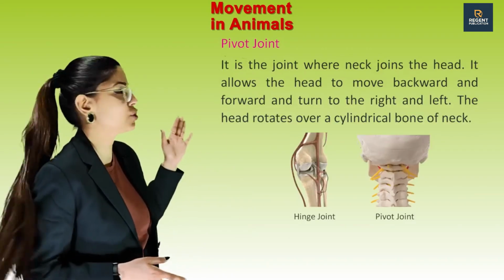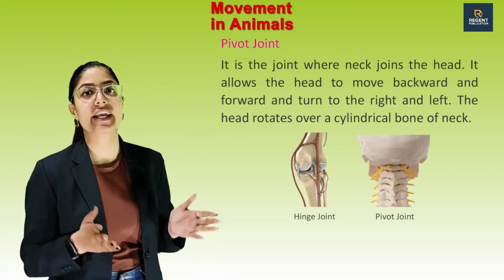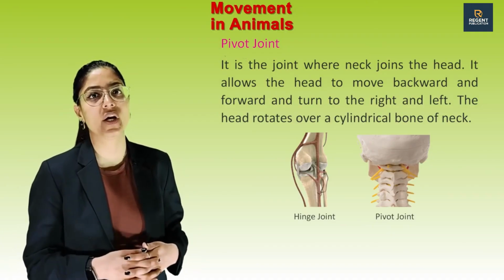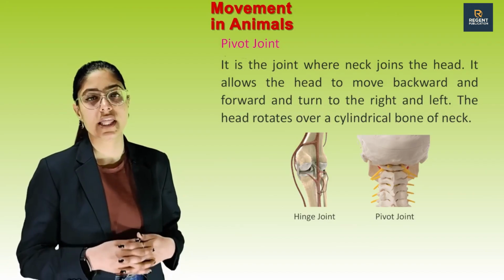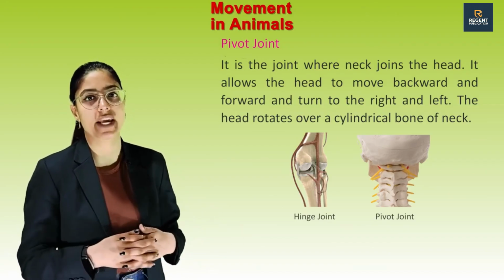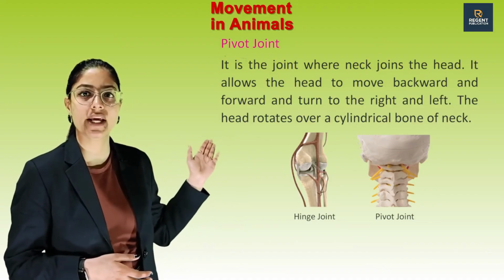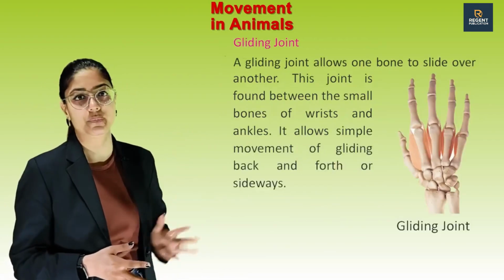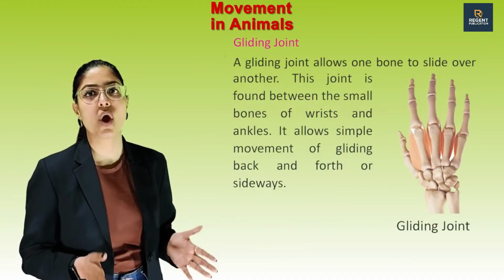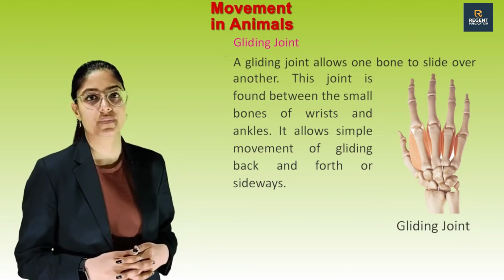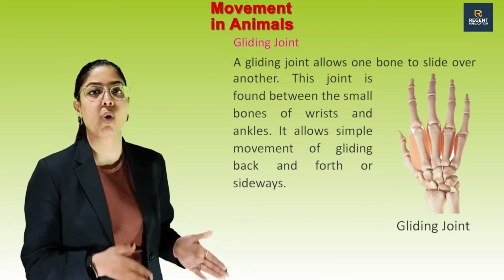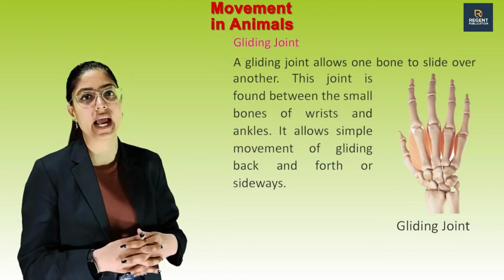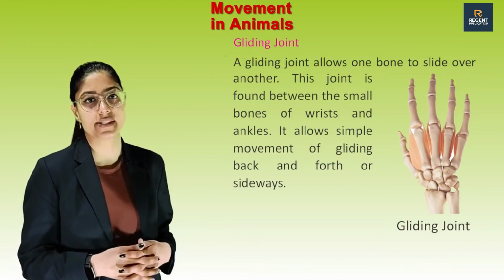Next one is pivot joint. It is the joint where the neck joins the head. It allows the head to move backward and forward and turn to the right and left. The head rotates over a cylindrical bone of the neck. See this picture of a hinge joint and a picture of a pivot joint. Next is gliding joint. A gliding joint allows one bone to slide over another. This joint is found between the small bones of wrists and ankles. It allows simple movement of gliding back and forth or sideways.